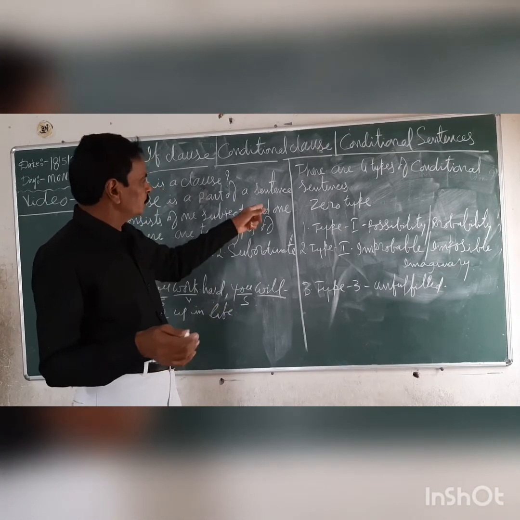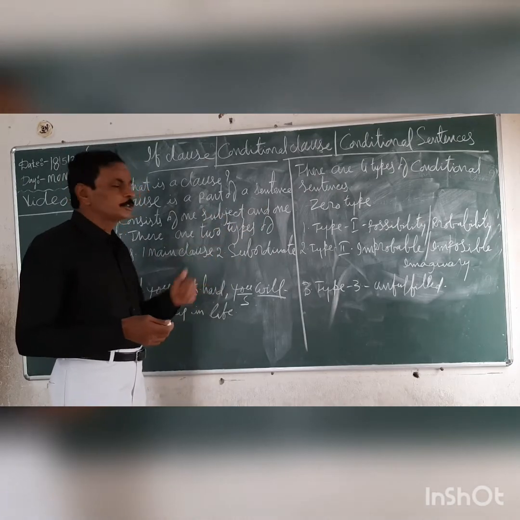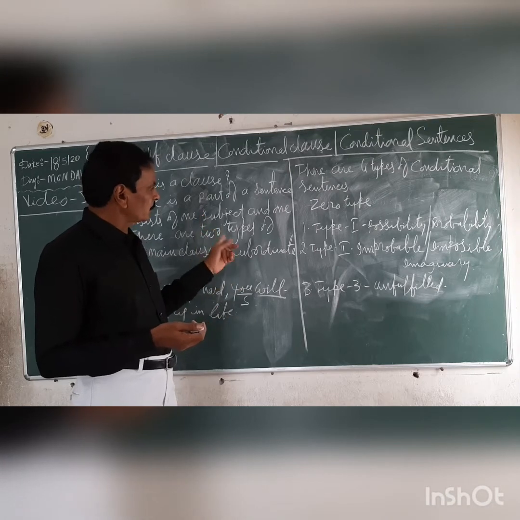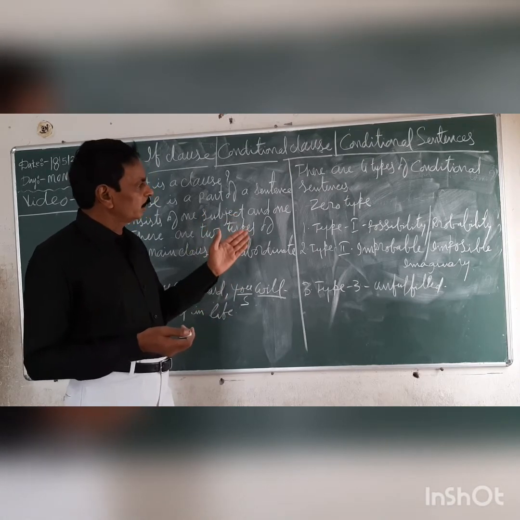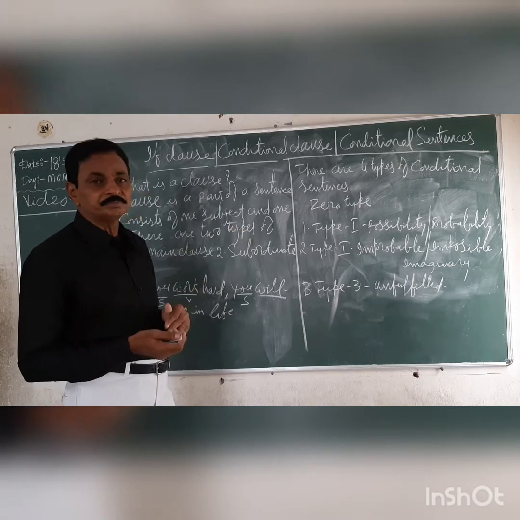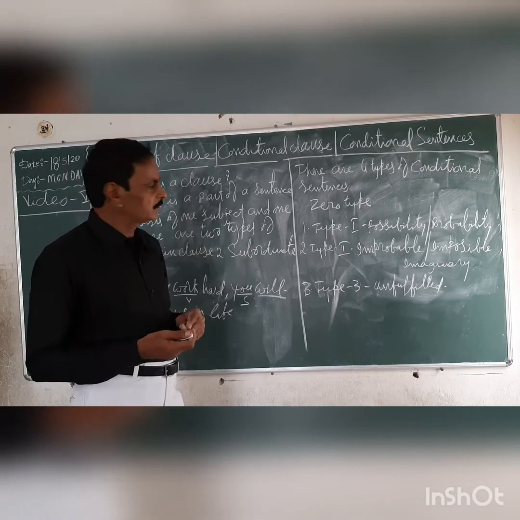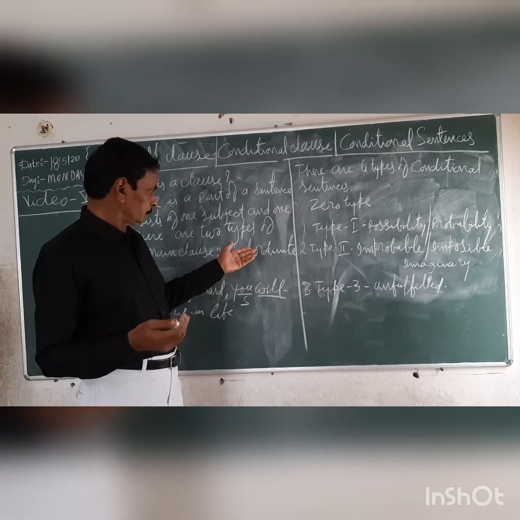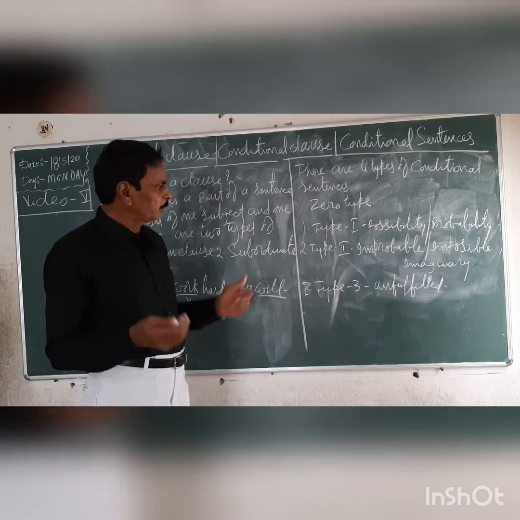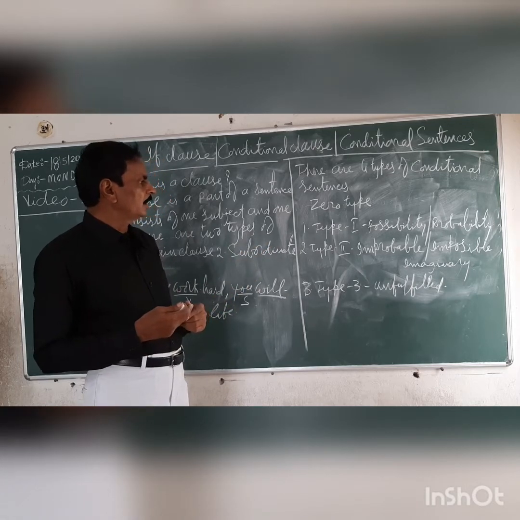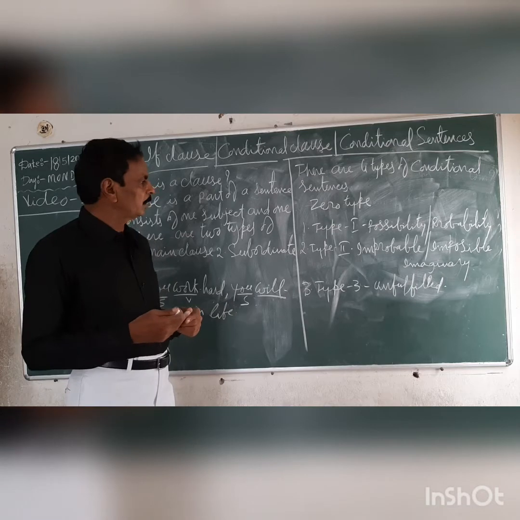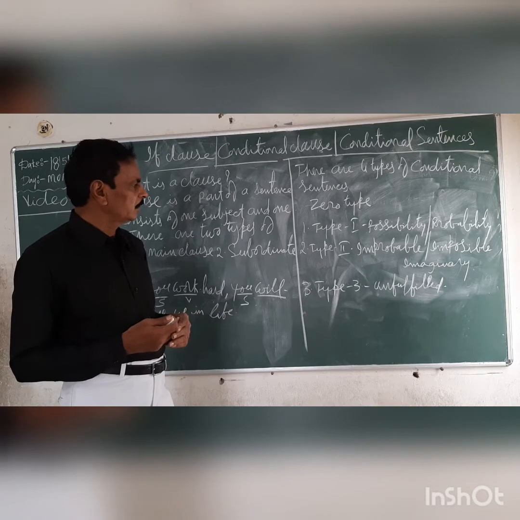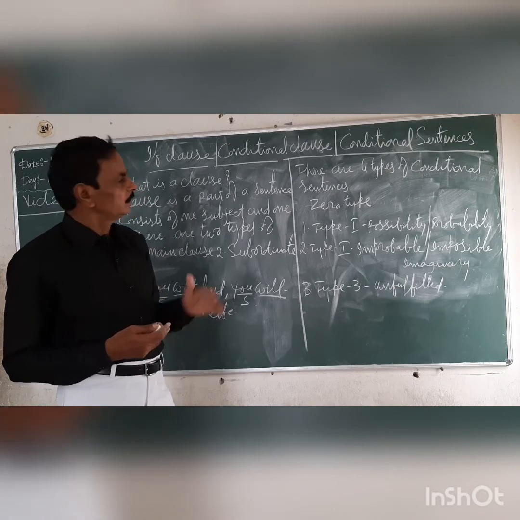4 types. First one, no number is given. It is the 0 type. Next, type 1, number is given. It is known as possibility, probability. The name of the first type is possibility or probability. Next, type 2, improbable, impossible, imaginary. Third type, most important, unfulfilled. These are the 4 types.